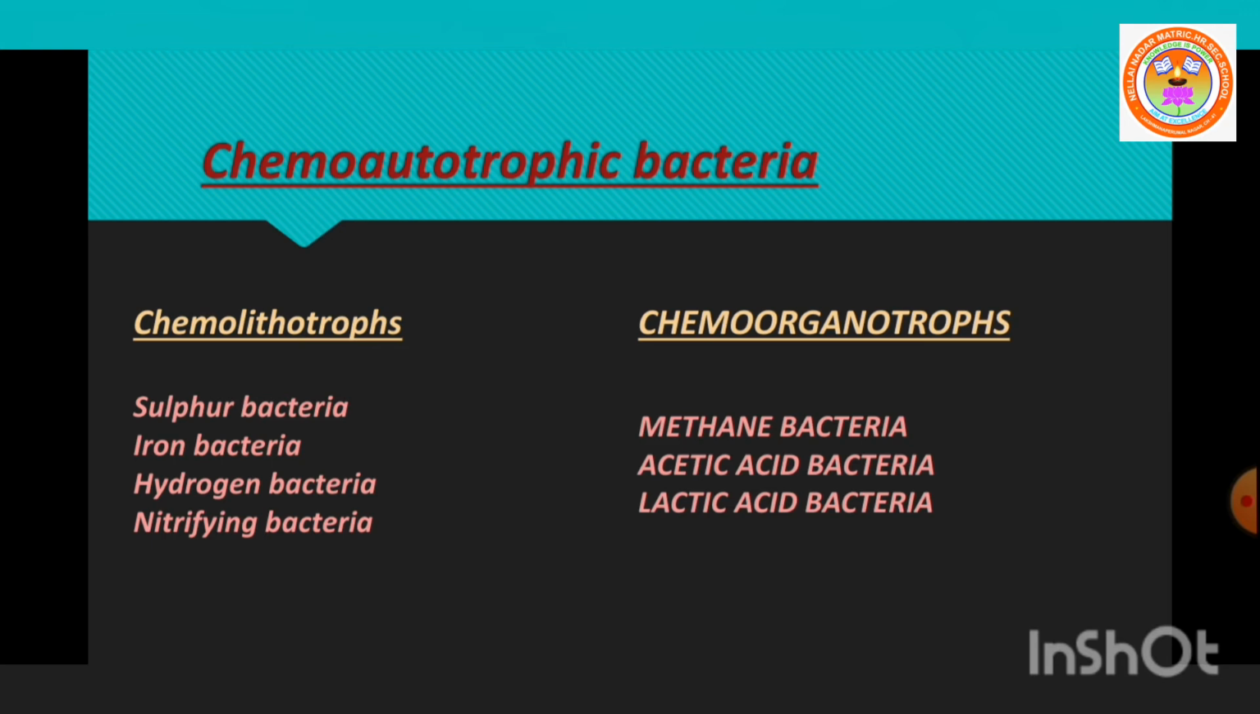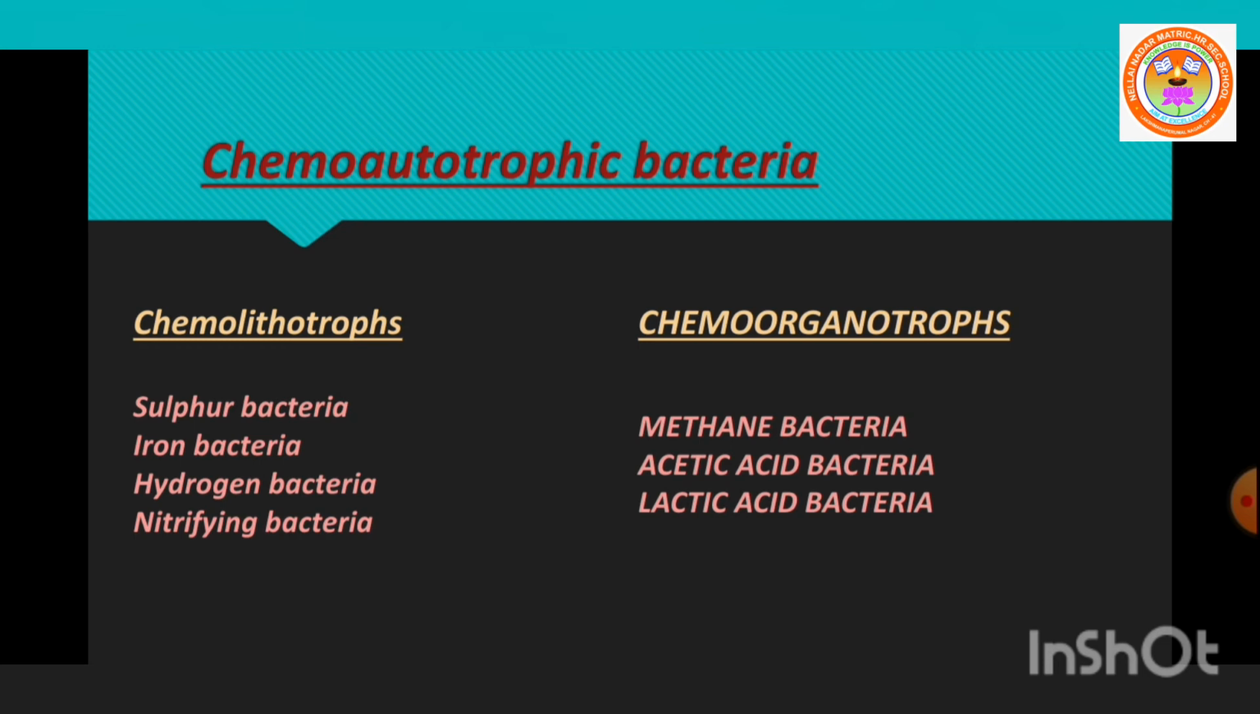There are two different types of chemoautotrophic bacteria: chemolithotrophs and chemoorganotrophs. What are chemolithotrophs? Here the oxidizing substance is an inorganic compound. This type of bacteria oxidize inorganic compounds to release energy. For example, sulfur bacteria, Thiobacillus thiooxidans; iron bacteria, Ferrobacillus ferrooxidans; hydrogen bacteria, Hydrogenomonas; nitrifying bacteria, Nitrosomonas and Nitrobacter.